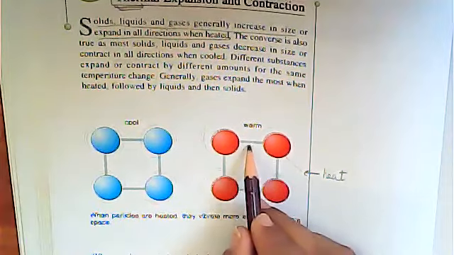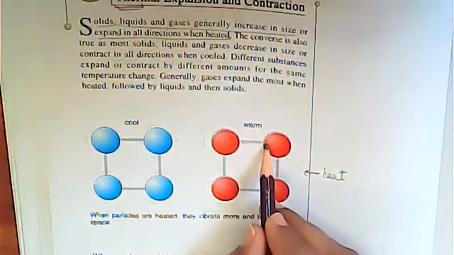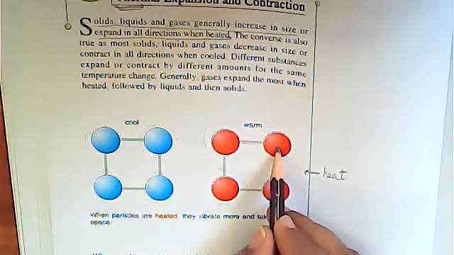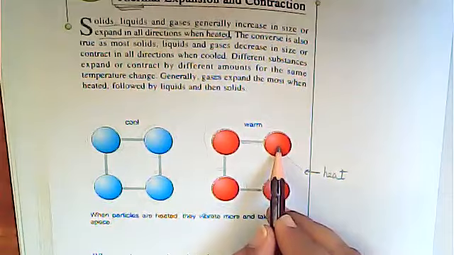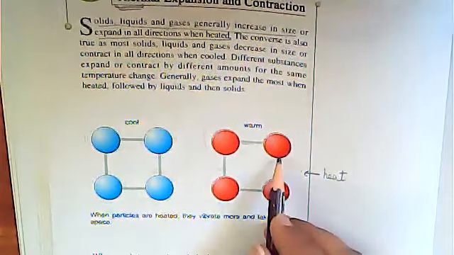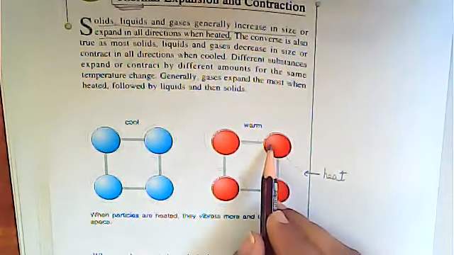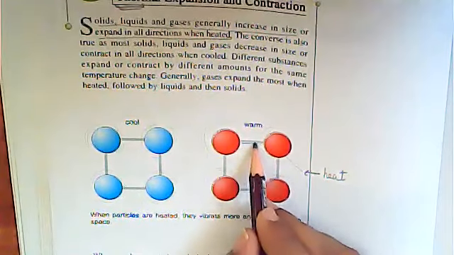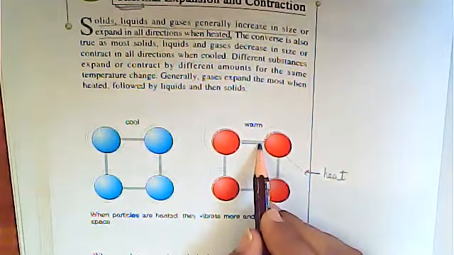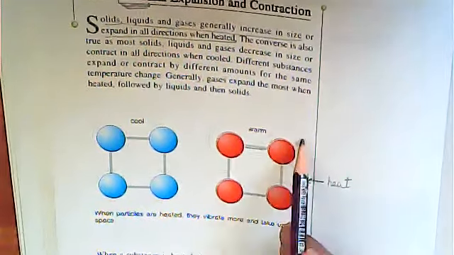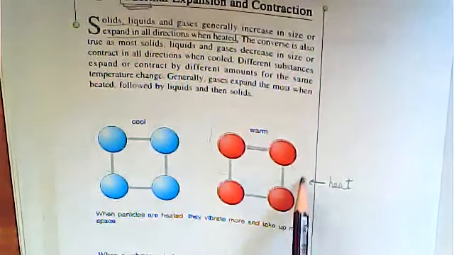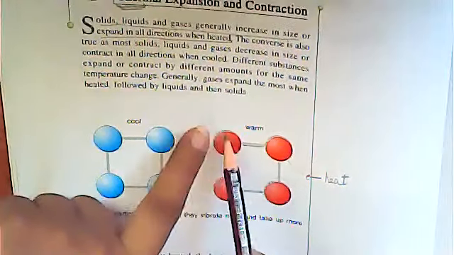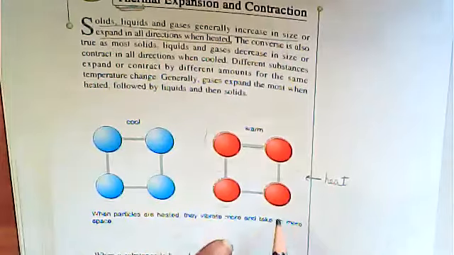They are not moving from place to place, they are just vibrating. As a result, the gaps between them will increase. So overall, the material will expand, because the gaps between them increase.